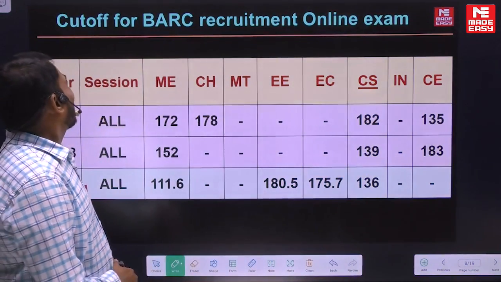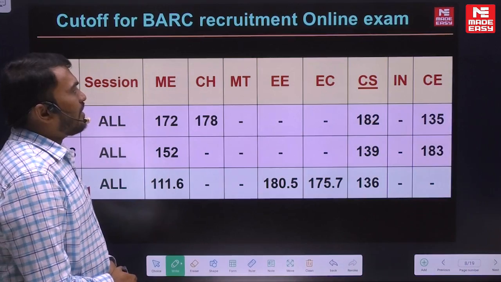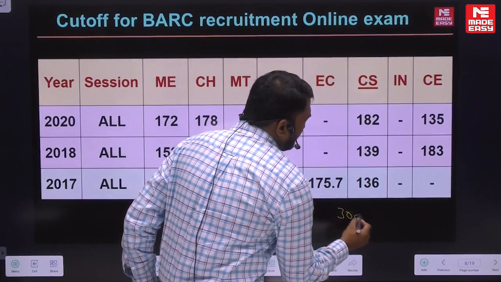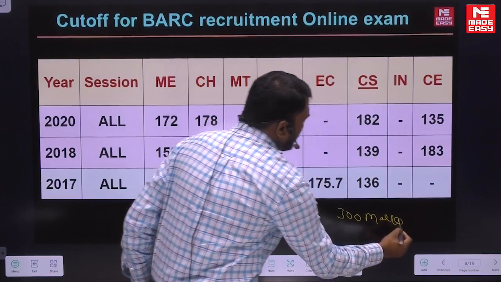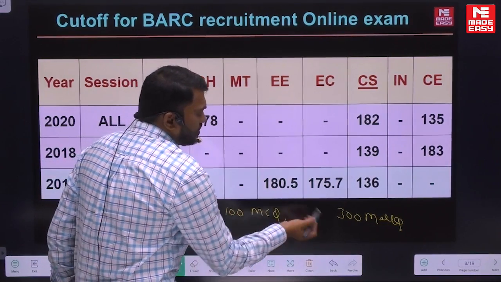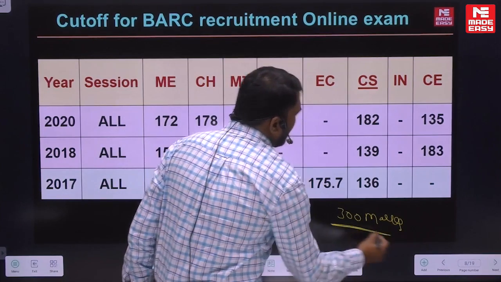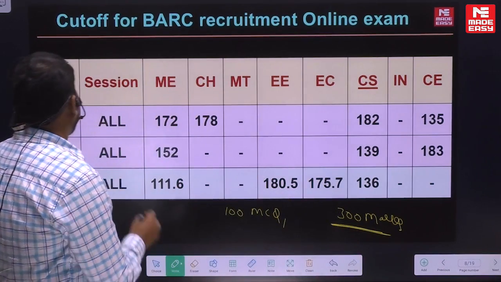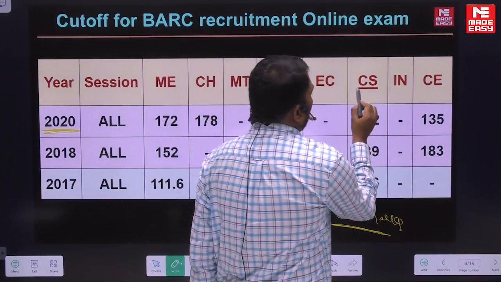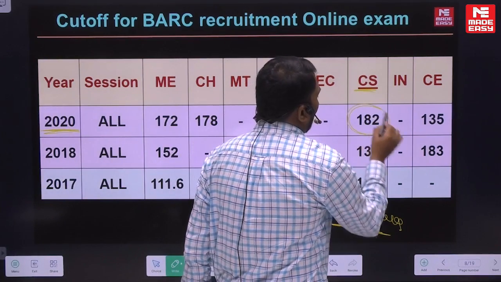Next, coming to the cutoffs. I told you the paper is 300 marks, because we have 100 MCQ questions and each question is 3 marks. So total 300 marks. I'm giving the topper details here. In 2020 also we had an exam, and the computer science topper got 182.